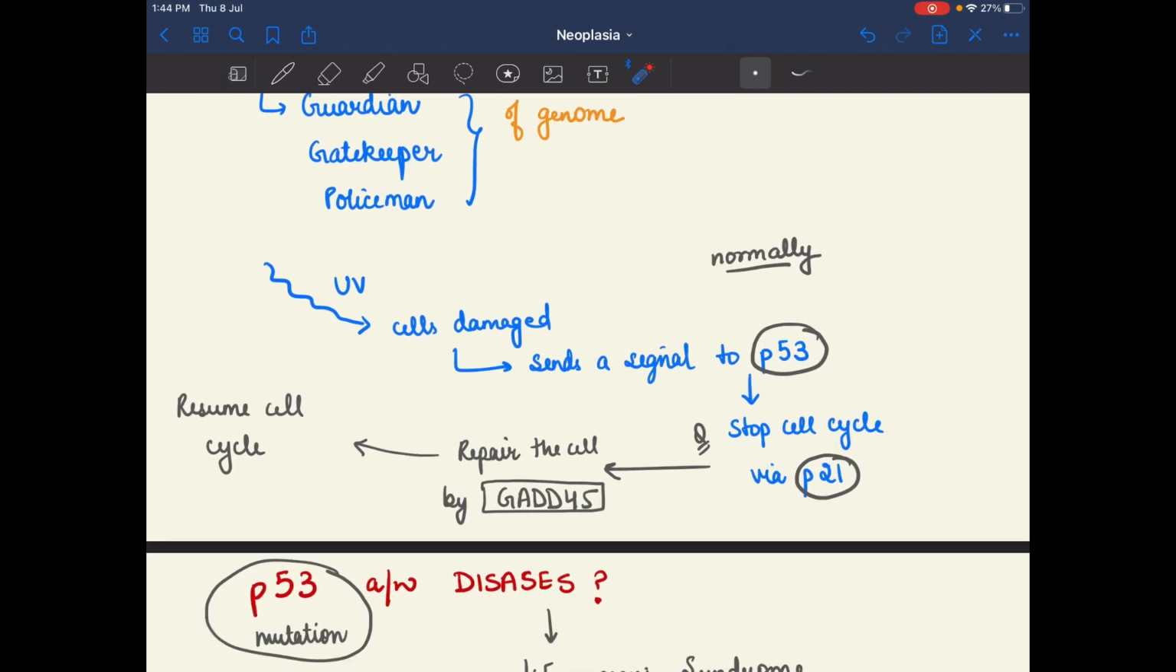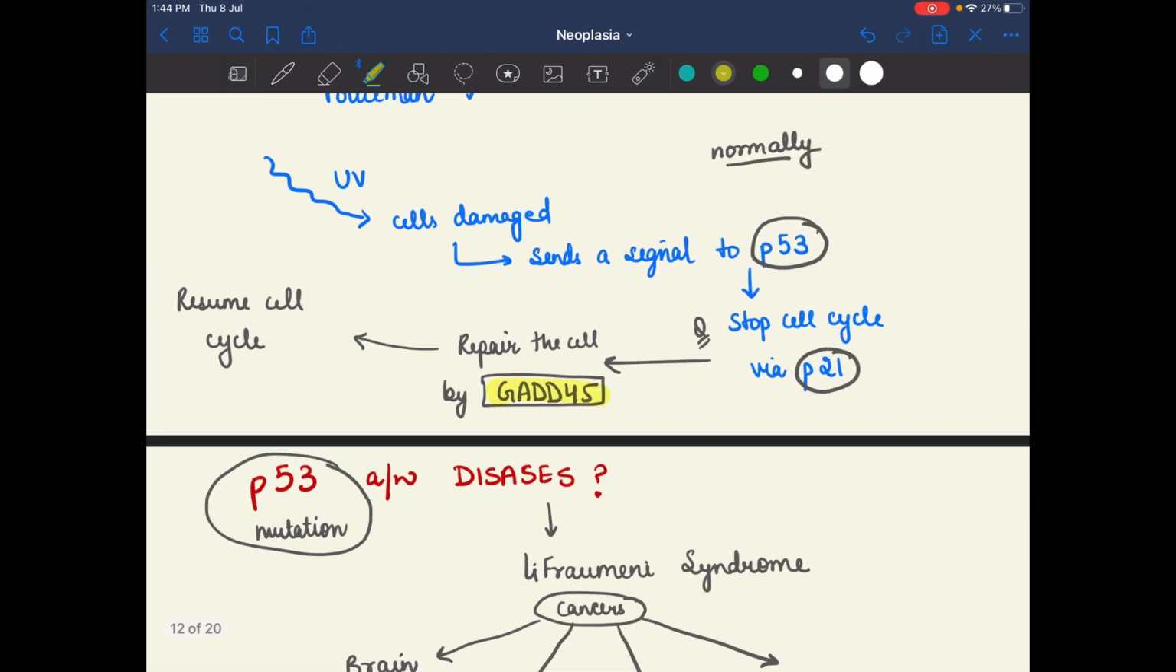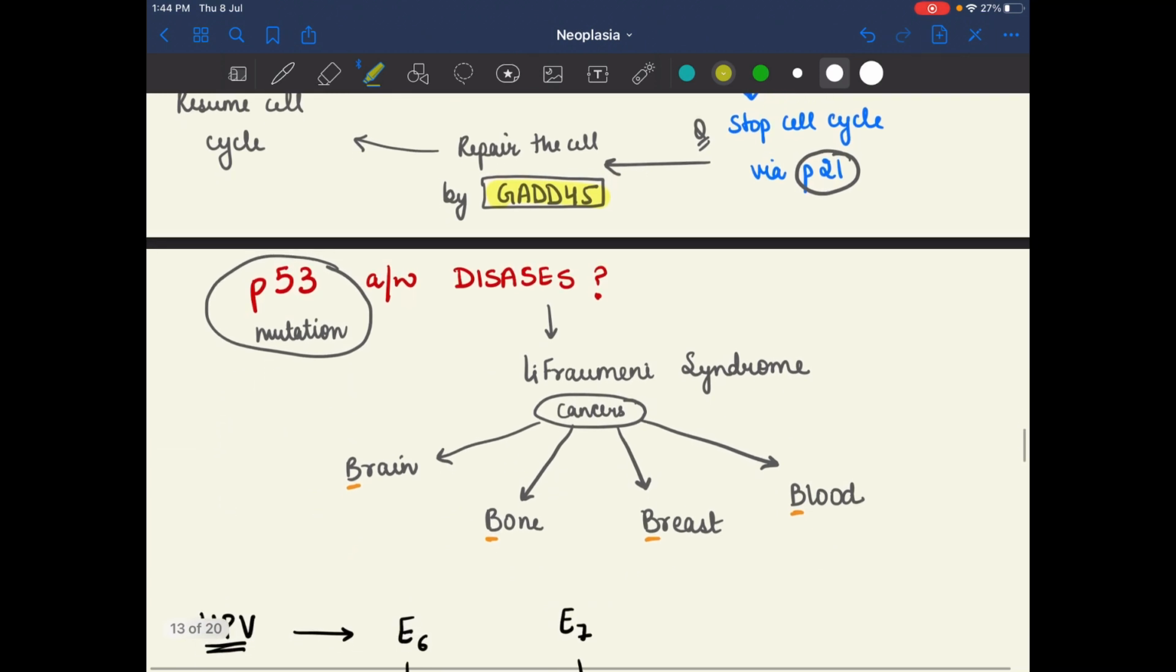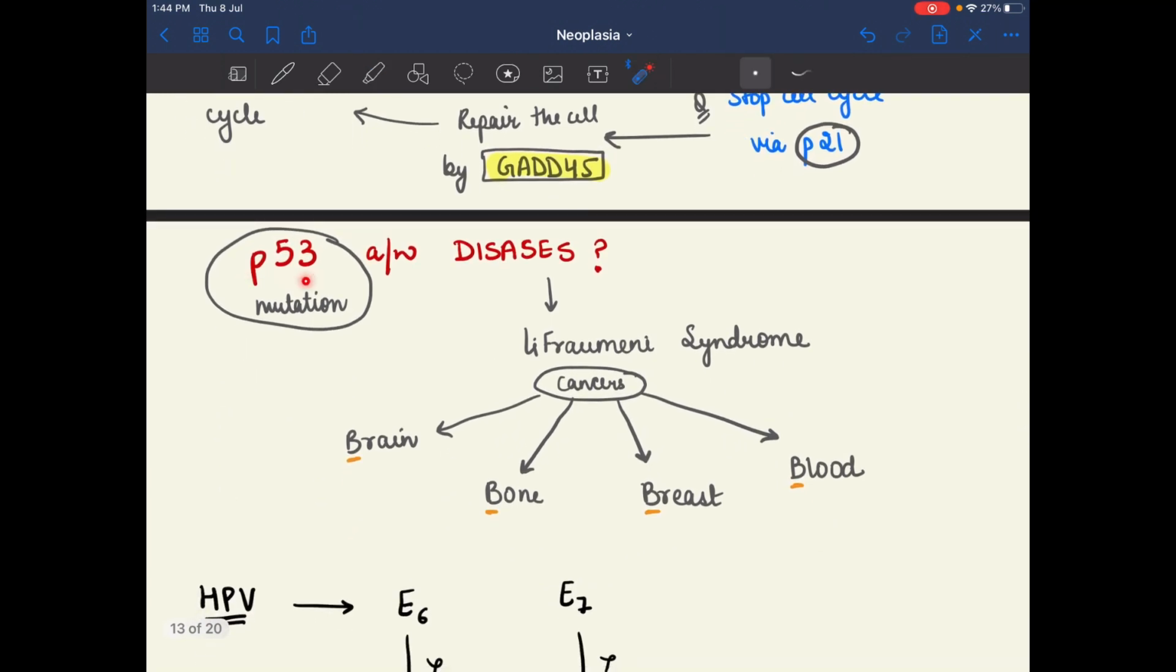As I already told, the CIP family: p21, p27 and p57. So it stops the cell cycle by p21, and it repairs the cell by GADD45. The cell repair is done by GADD45, and after that there is resumption of the cell cycle. Again the cell cycle will start. First p53 stops the cell cycle by p21, after that repair occurs, and after repair the cell cycle resumes. The disease which is associated with p53 is Li-Fraumeni syndrome.